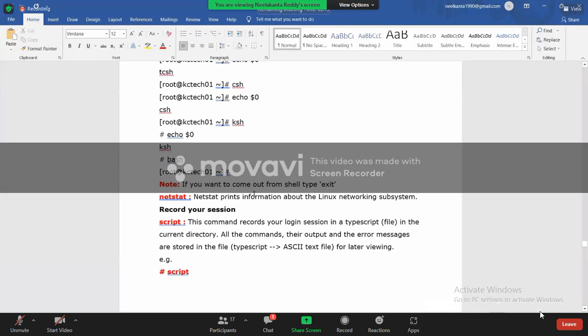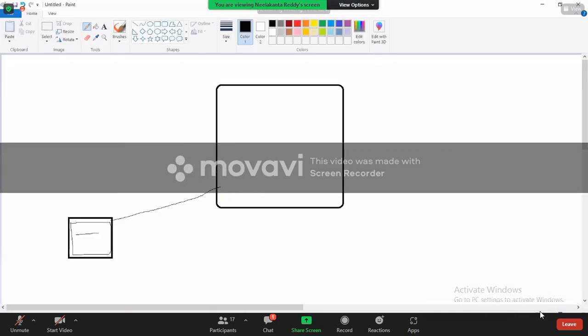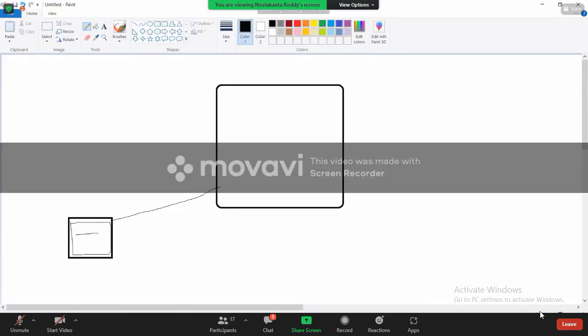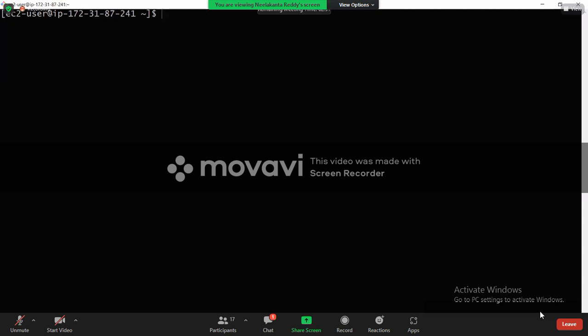How to change from one shell to another shell temporarily is like this. For example, you want to change to TCSH, the T shell. Okay. So it changed to some other shell. If you want to come back to the bash shell, you can type bash. How to change this permanently, we'll see in shell scripting.